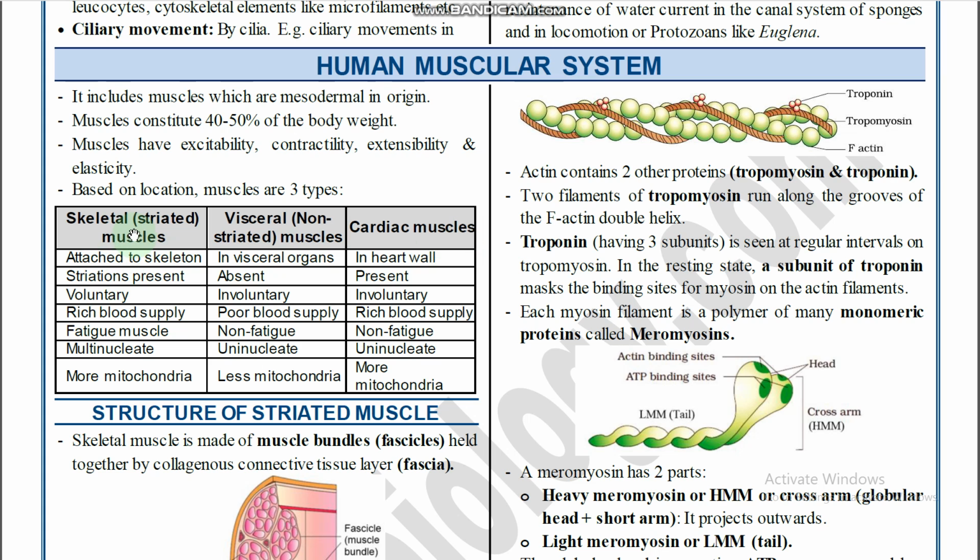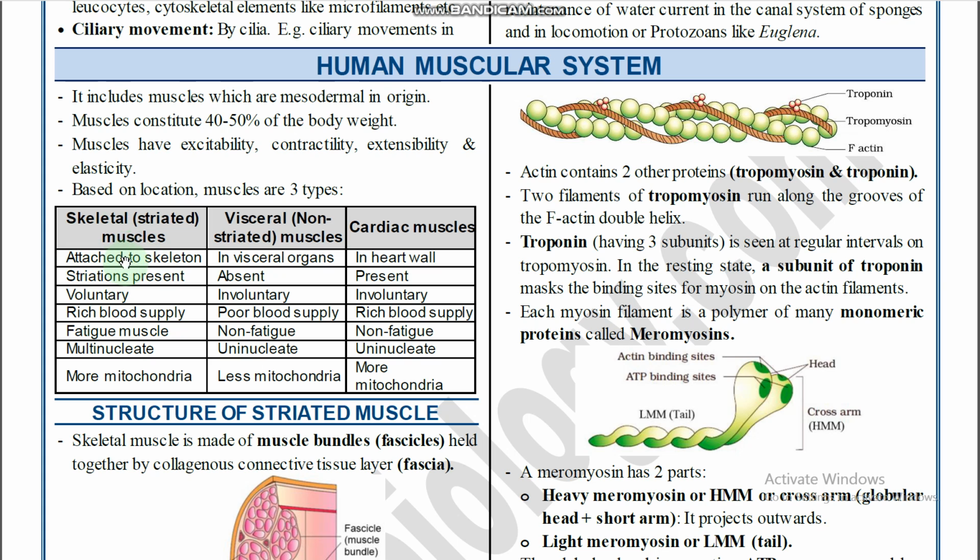Skeletal muscles are striated muscles. By appearance, muscles are divided into two types: striated and non-striated, or unstriated, muscles. If stripes are present, they are striated muscles, and if striations are not present, they are called non-striated muscles. So skeletal muscles are striated, smooth muscles are unstriated, and cardiac muscles are striated, right? Among the three, visceral muscles are the unstriated muscles.